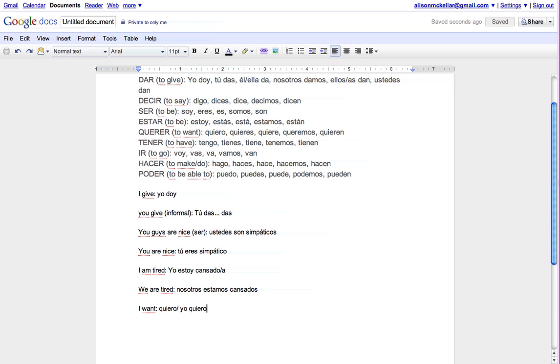So, tú tienes, él or ella tiene, nosotros tenemos, you never have a stem change in the nosotros form, and then ellos or ellas tienen, or ustedes tienen. So if I wanted to say they are 15 years old, it would be ellos tienen 15 años.